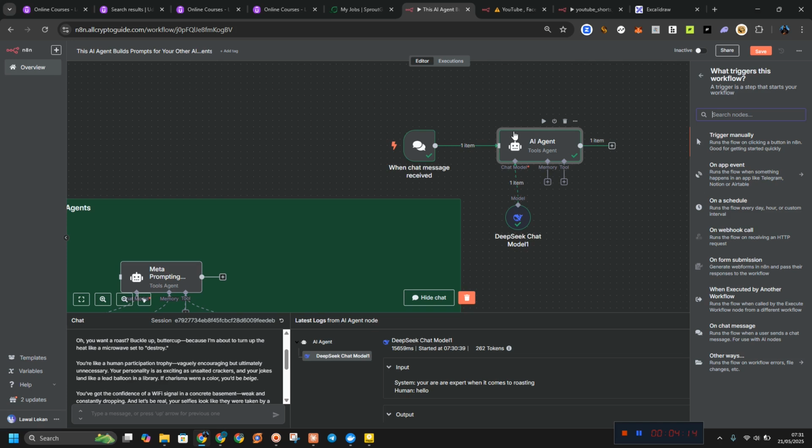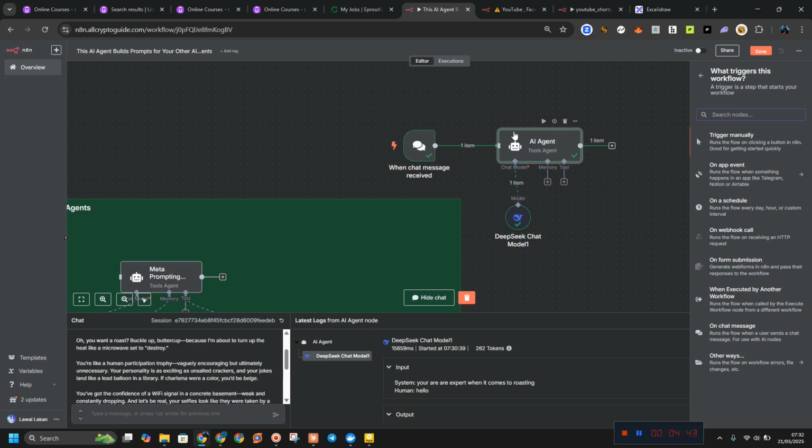Now we have what we call an action. After a trigger is activated, the node carries out tasks such as data processing, sending notifications, or updating records in other applications. So when I input hello, it sends it to the AI agent, and the AI agent returns information. It processes the data and returns information back to me. So this is how it works.